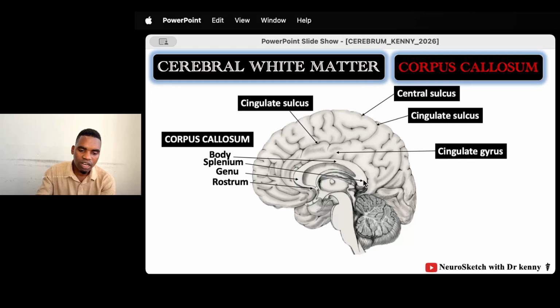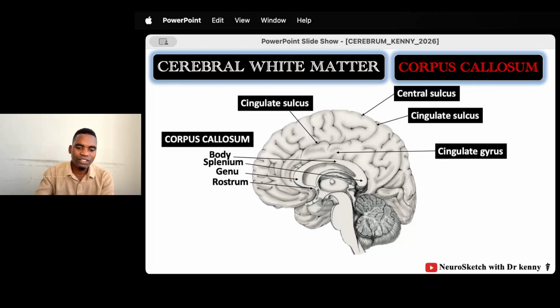of the brain. You will later learn that the brain has a number of C-shaped structures with the letter C. So the corpus callosum is one of them. This one here. It's C-shaped, and these are the parts of the corpus callosum. You have the rostrum, remember rostrum, and then we have the genu, and the word genu is a Latin word for knee. So this is like a knee of the corpus callosum, and of course we have the body of the corpus callosum and the splenium of the corpus callosum.